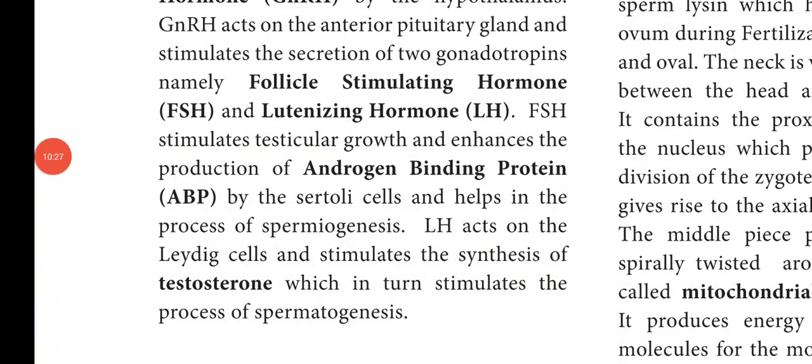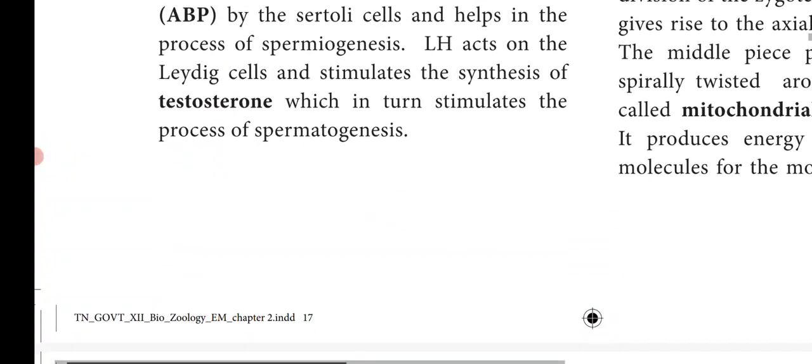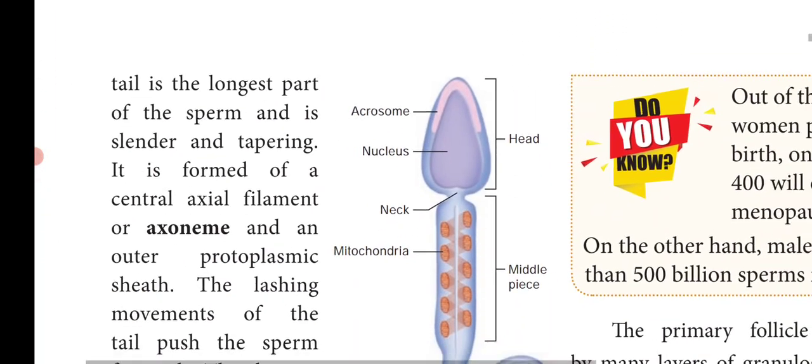So spermatogenesis is the sequence of events which are taking place in the seminiferous tubules. So the main site of sperm production are the seminiferous tubules. Next we'll see about the structure of human sperm.